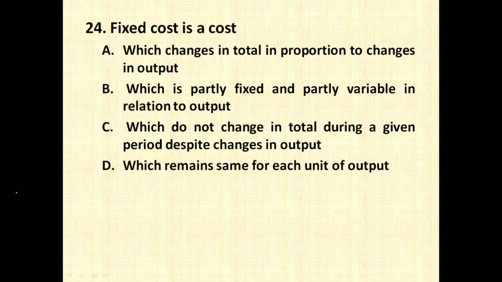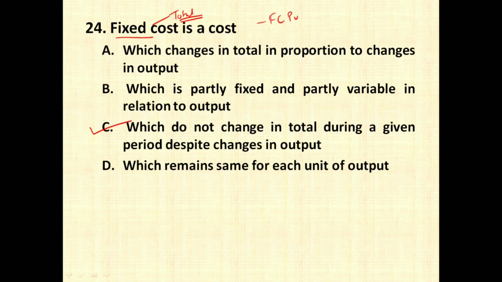Fixed cost is a cost which changes in total in proportion to changes in output, which is partly fixed and partly variable in relation to output, which does not change in total during a given period despite change in output, which remains same for each unit of output. So always remember, fixed cost is a cost which is same in total, it does not change with the change in the output. So option number C is correct.